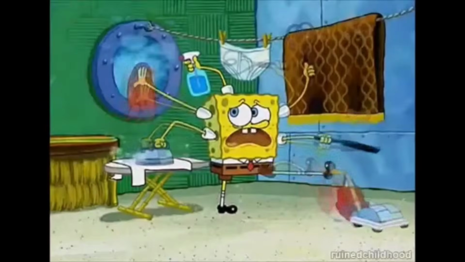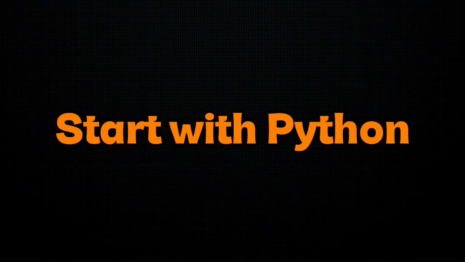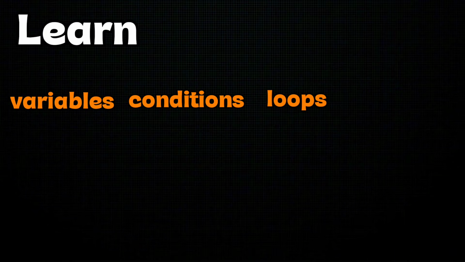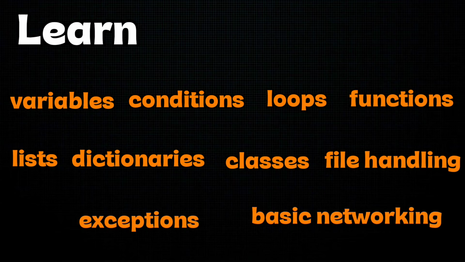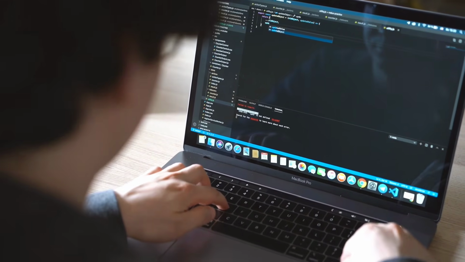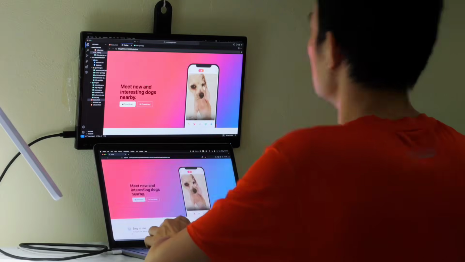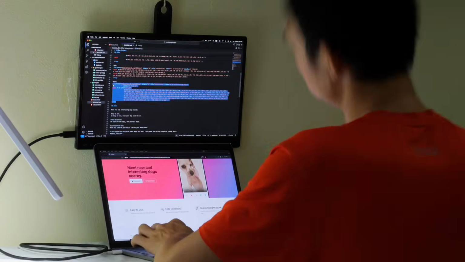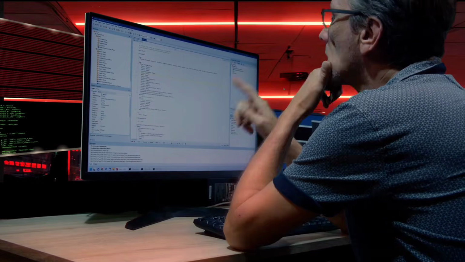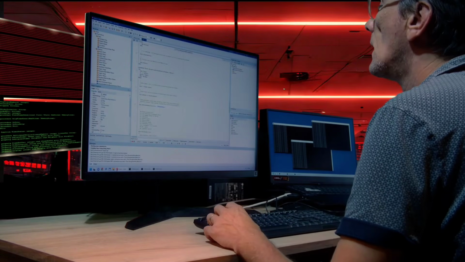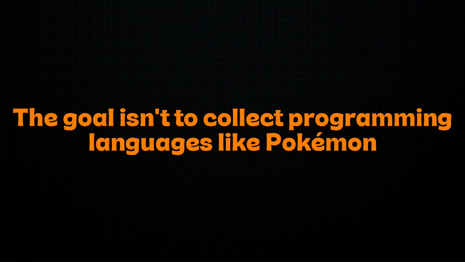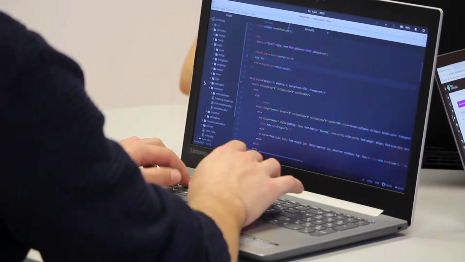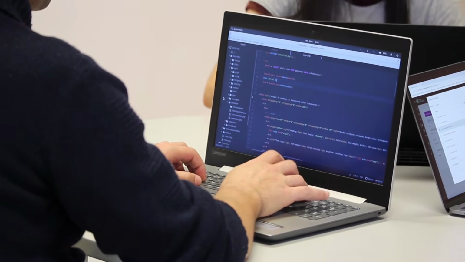3. Learn programming. You don't need to learn 10 programming languages. Start with Python. Learn variables, conditions, loops, functions, lists, dictionaries, classes, file handling, exceptions, and basic networking. Then actually build things. Write a simple port scanner, automate a repetitive task, parse log files, interact with APIs, or create a small networking tool. After Python, learn Bash, JavaScript, SQL, and some C depending on the direction you want to take. The goal isn't to collect programming languages like Pokemon. The goal is to understand code, modify it, and create your own tools.